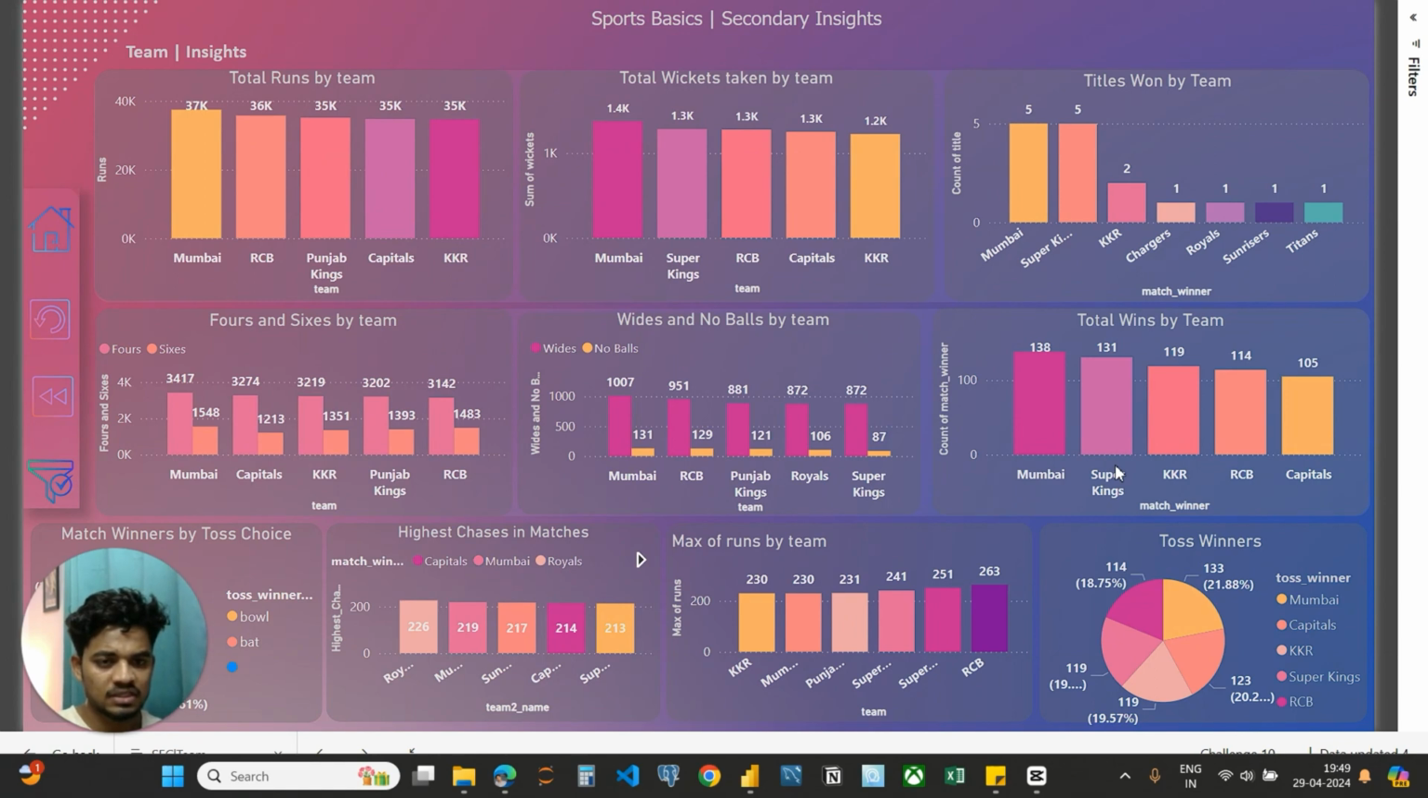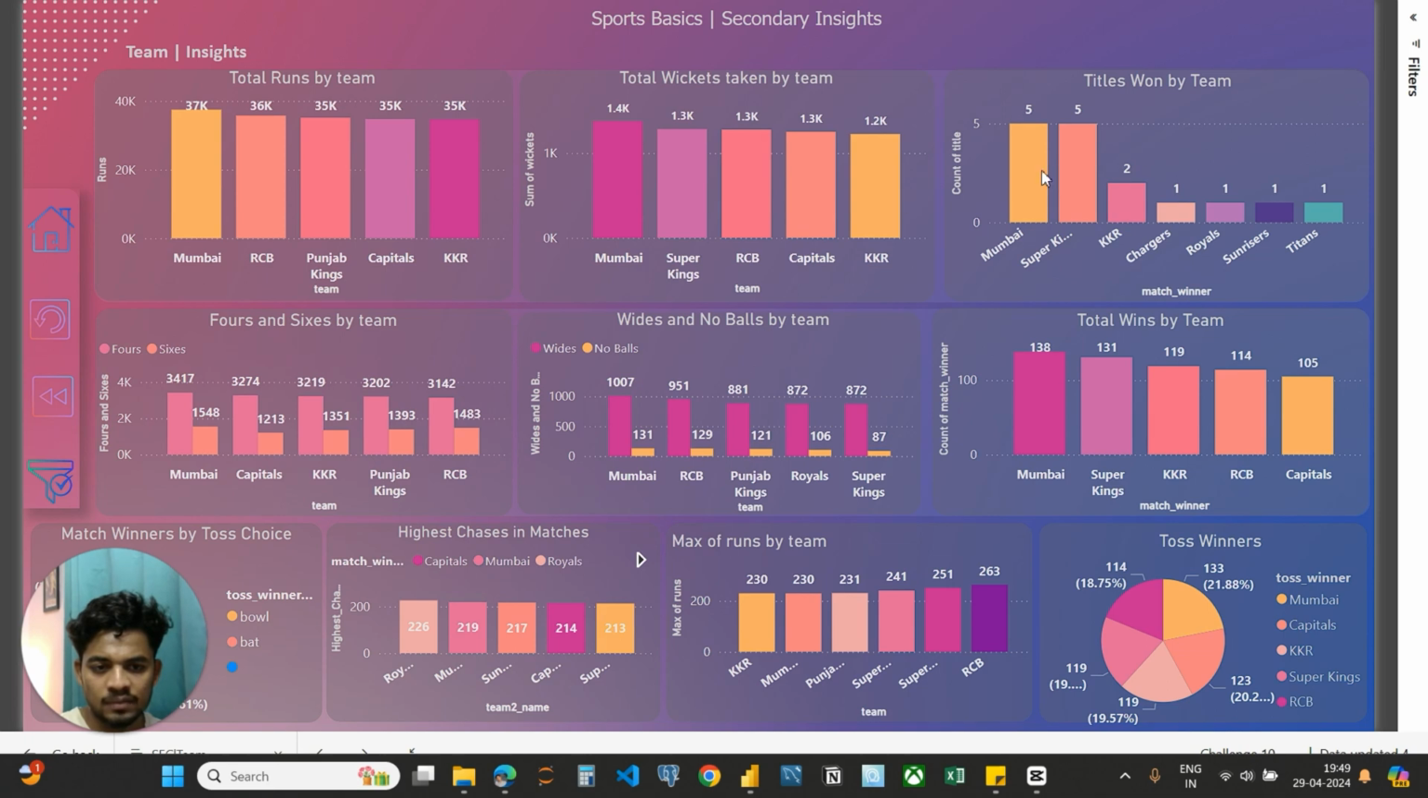In our team insights section, we start with the total runs scored by each team. Mumbai Indians lead with 37,000 runs, followed by RCB with 36,000, and Punjab with 35,000. Next, we look at the total wickets taken by each team. Mumbai Indians again lead with 1,400 wickets, followed by Super Kings with 1,300.